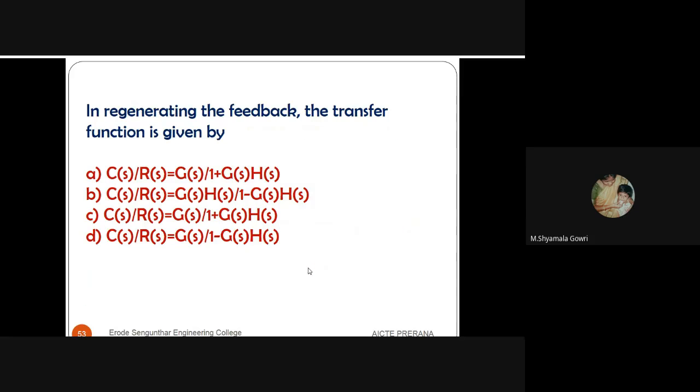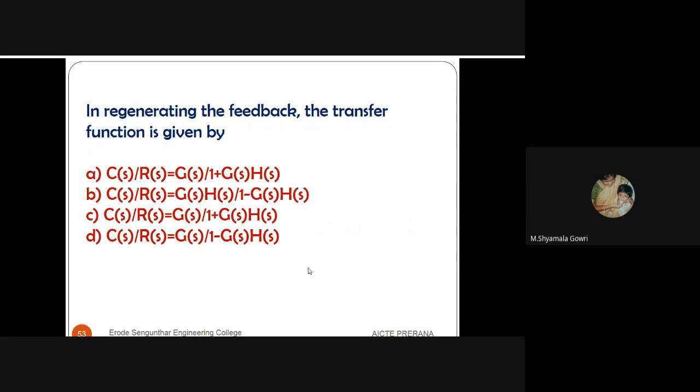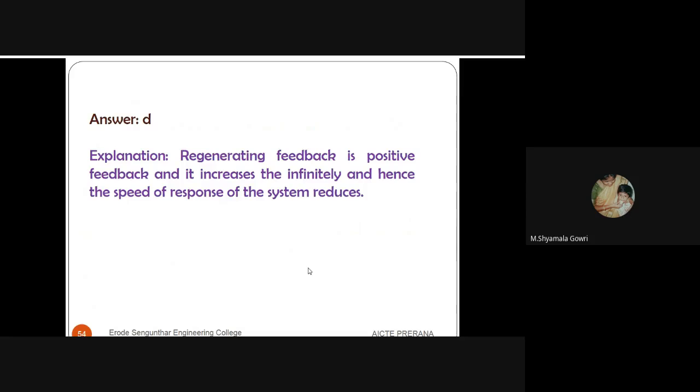Next question is, in regenerative feedback, the transfer function will be, actually the regenerative feedback is a positive feedback, so that the denominator must be 1 minus G(s) into H(s). So the answer D is the right answer. C(s)/R(s) is equal to G(s) divided by 1 minus G(s) into H(s). It's the right answer.